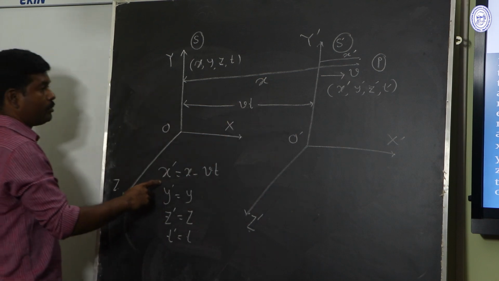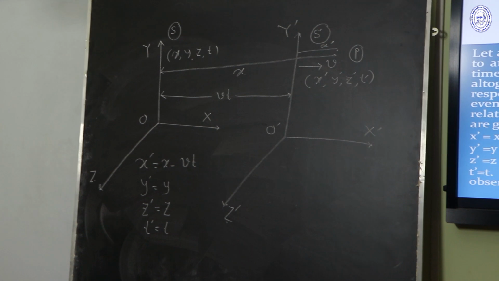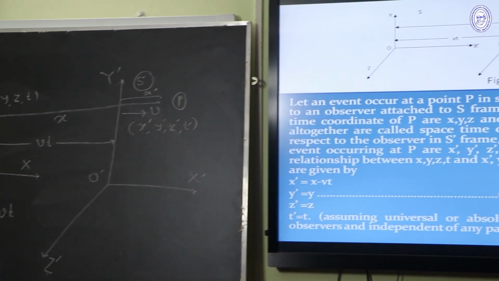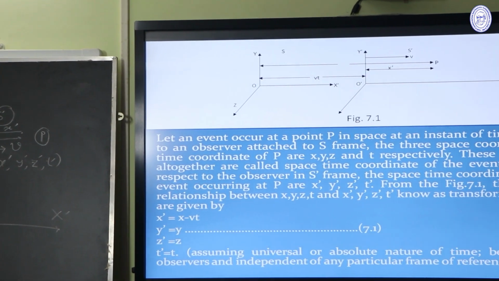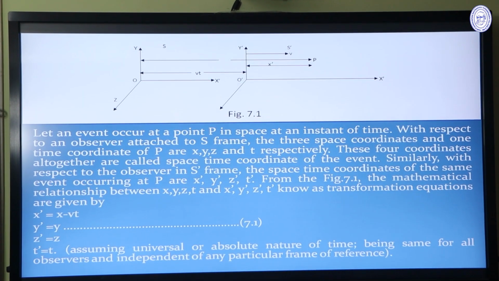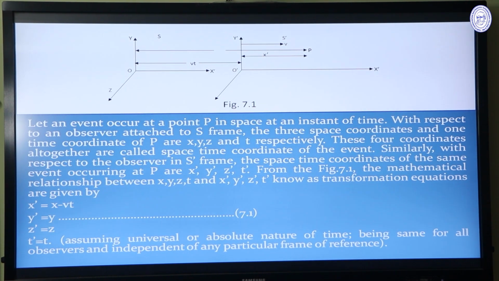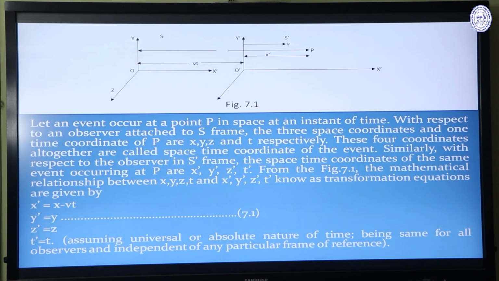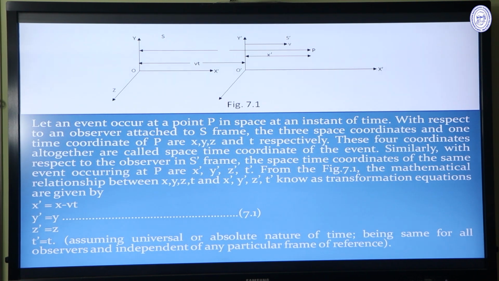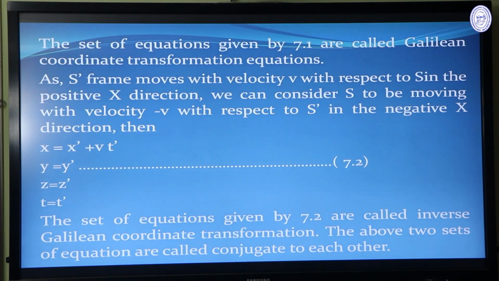So x prime equal to x minus vt, and the y prime, z prime and y, z axes are parallel. So y prime will be y, z prime equal to z, t prime equal to t as the velocity is along the x axis. This transformation is called Galilean transformation. In the Galilean transformation, t prime equal to t. This is the absolute nature of time. The time is the same for all observers and independent of any particular frame of reference.